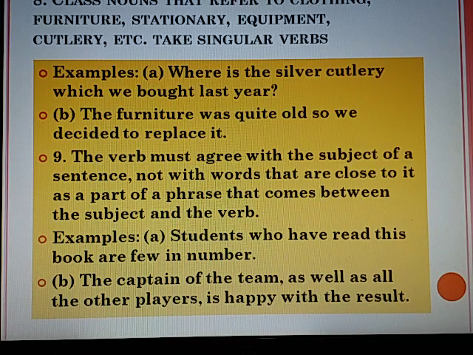The verb must agree with the subject of a sentence, not with words that are close to it as a part of a phrase that comes between the subject and the verb. Students who have read this book are few in number. Here, the verb agrees with the subject of the sentence, not with nearby words. The captain of the team, as well as all the other players, is happy with the result. Here, the verb must agree with the subject of the sentence, not with nearby words.